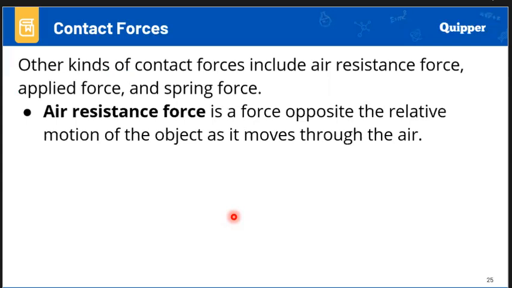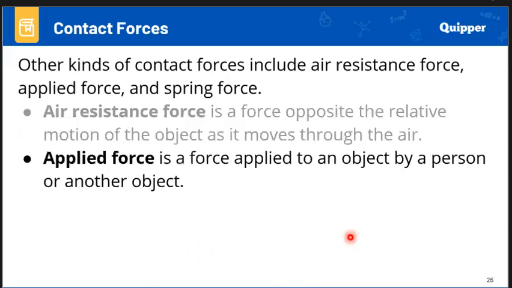That's why it creates a force and a sound that you can hear, because of the air resistance force. You are moving downwards on the zip line, but the air is moving forward against your body, so there is an air resistance force.